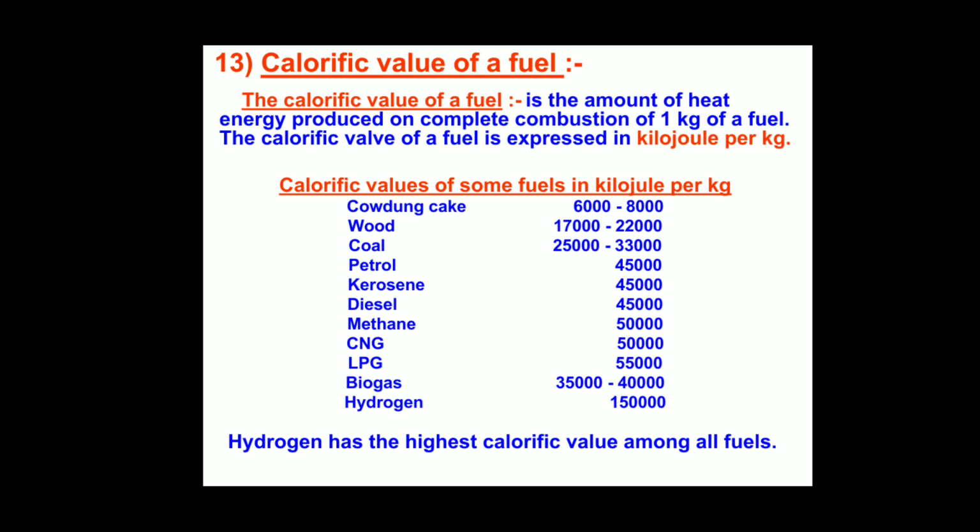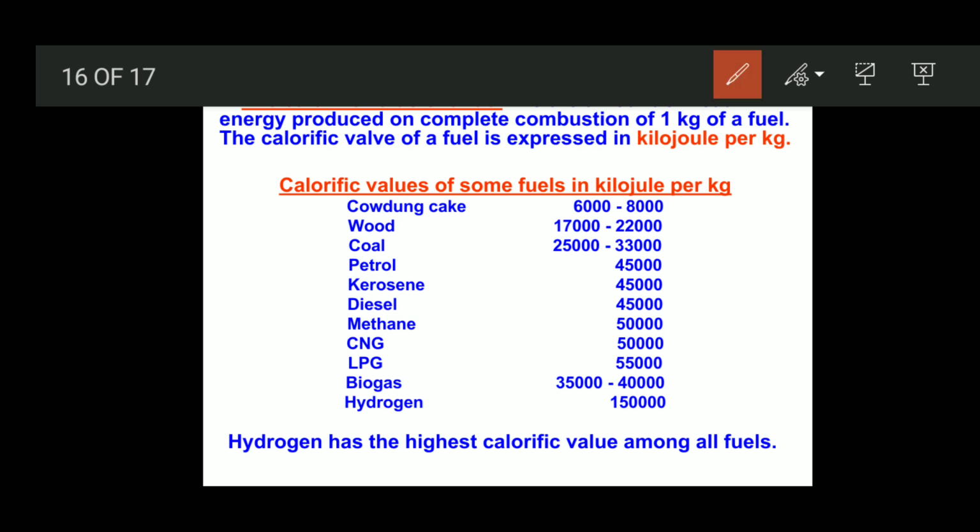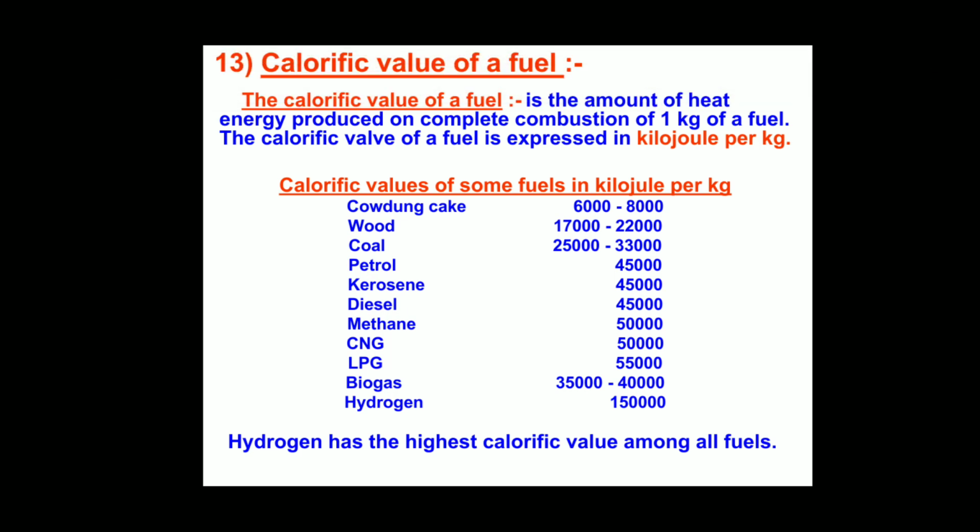So this is the calorific value of a fuel. Calorific value is the amount of heat energy produced on complete combustion of 1 kg of a fuel.